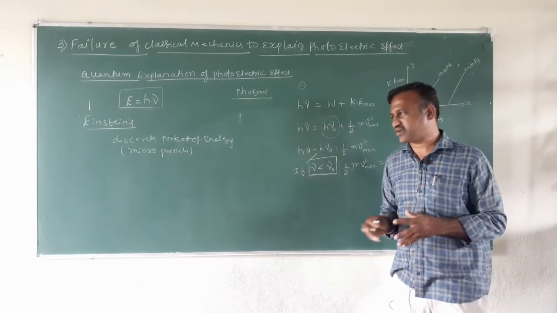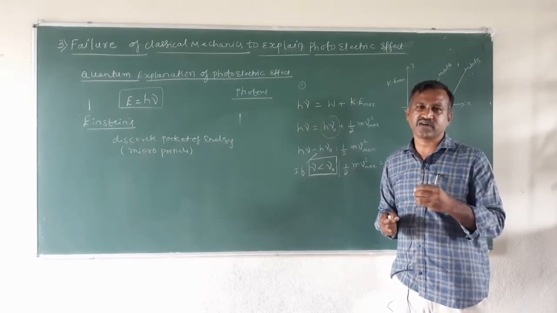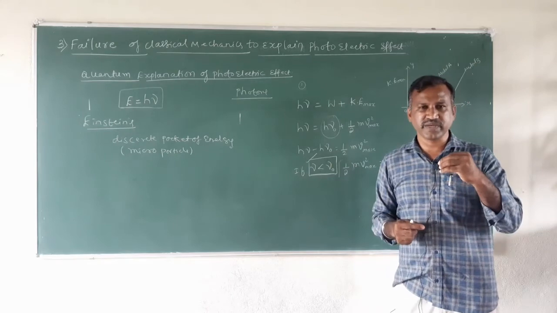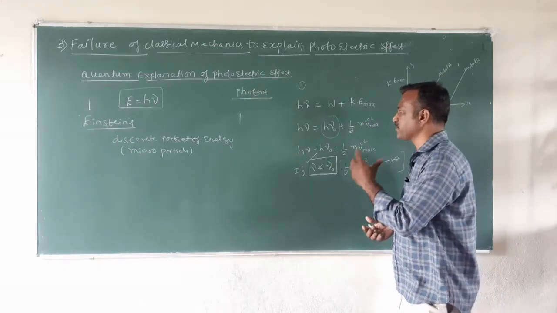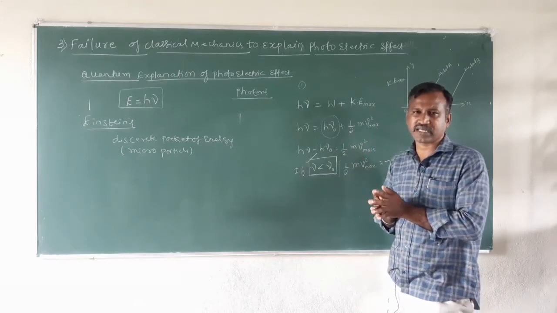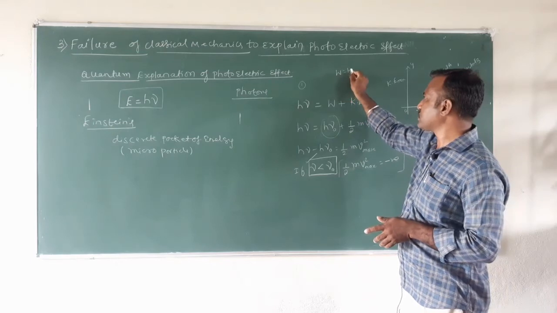Let us define what we mean by work function. Work function is nothing but the minimum amount of energy of the incoming radiation that is required to take the electron out of the metal surface. This particular energy is what we call the work function. Therefore the work function is given by h into nu naught.